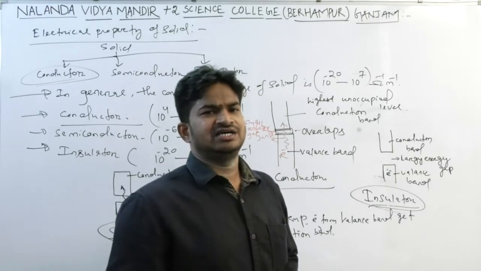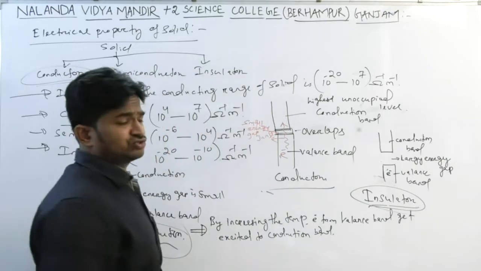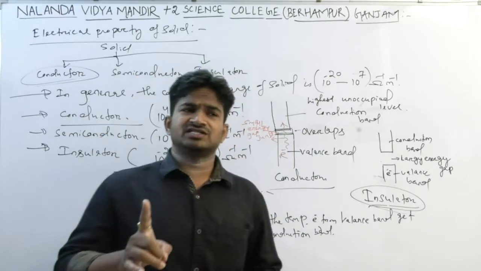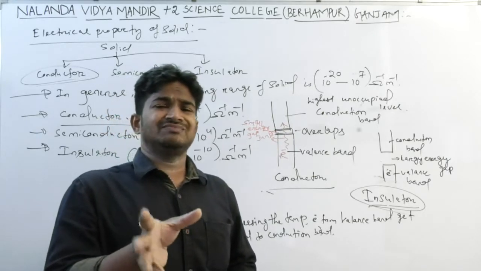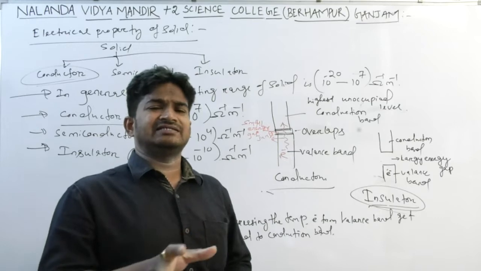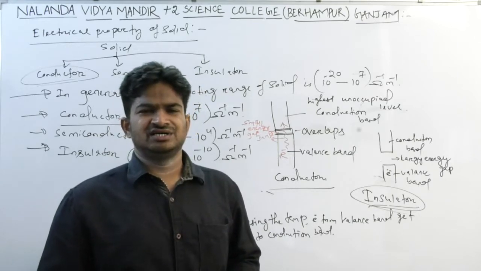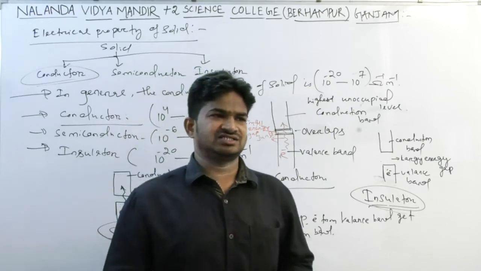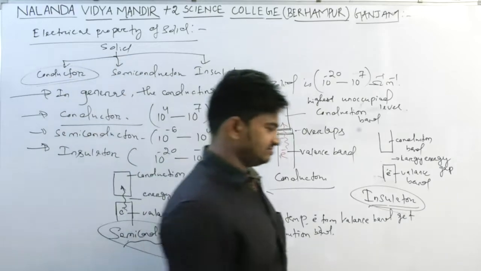Once again, intrinsic semiconductor is where the conducting power is generated by the semiconductor by its own effort. I am writing this point, very important one.